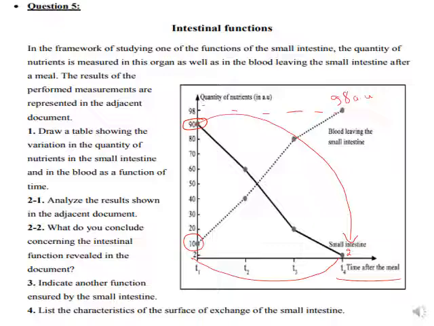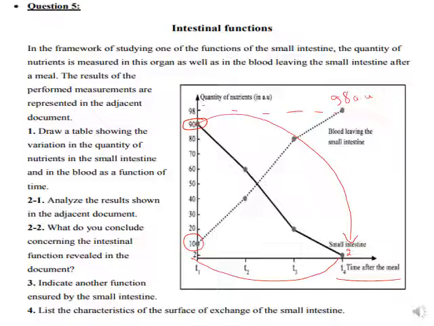So what can you conclude concerning the function of the intestine revealed in this document? You have to know that it's called intestinal absorption, according to our acquired knowledge.